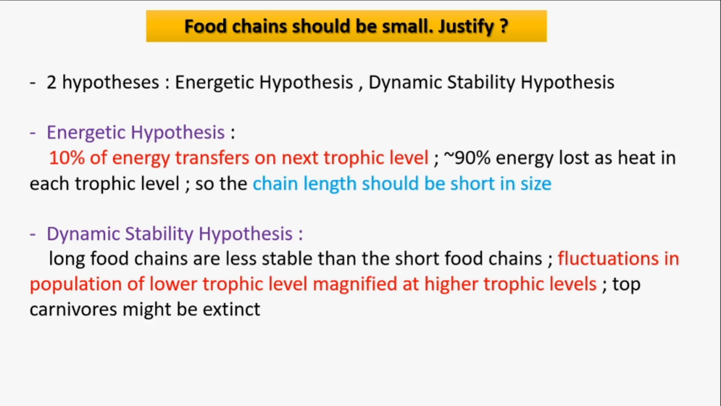So the chain length should be short in size, because if the chain length is long, then the last trophic level would not get enough energy to survive. And next is the dynamic stability hypothesis, which states that the fluctuations of the lower trophic level are magnified at the higher trophic level so much that it might also cause the extinction of the topmost carnivores.